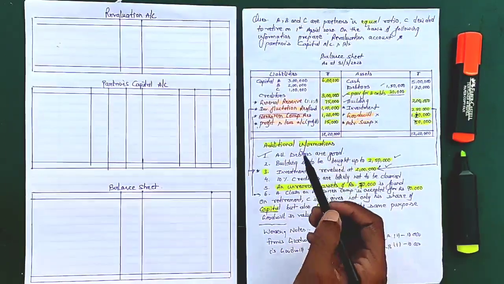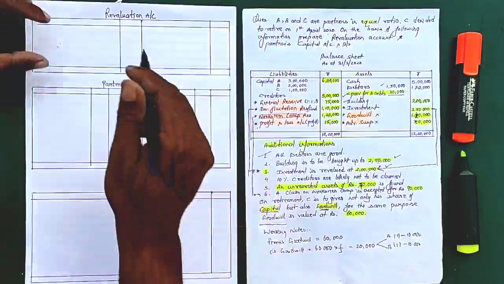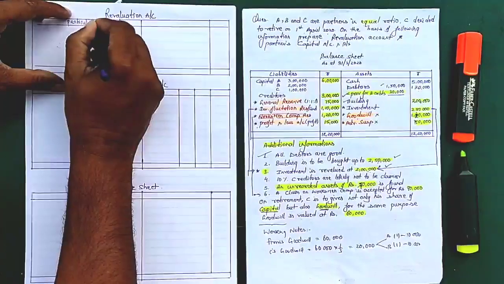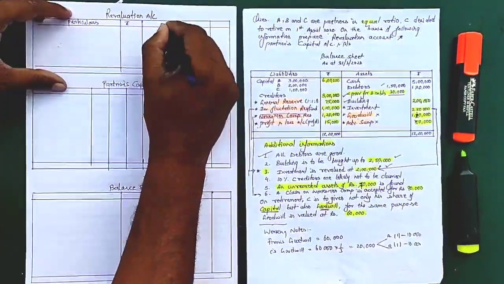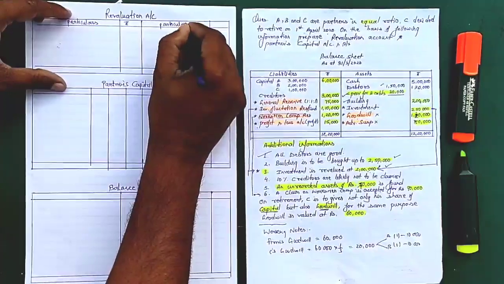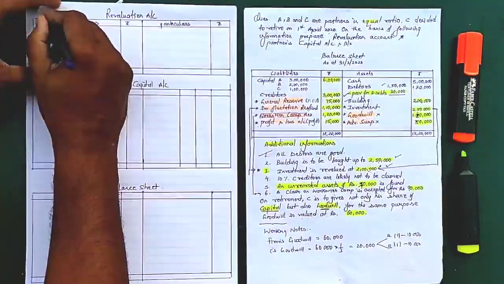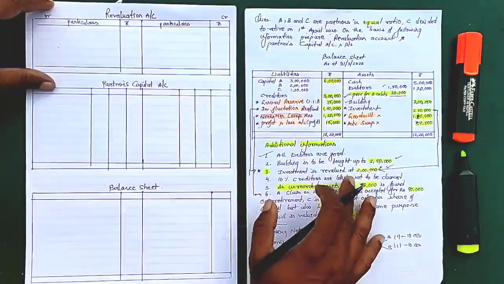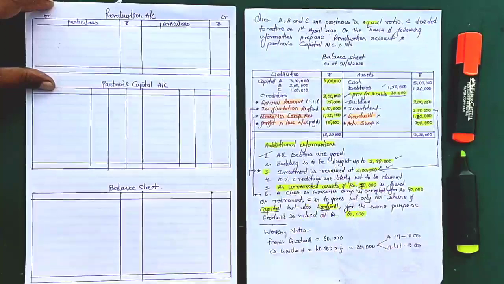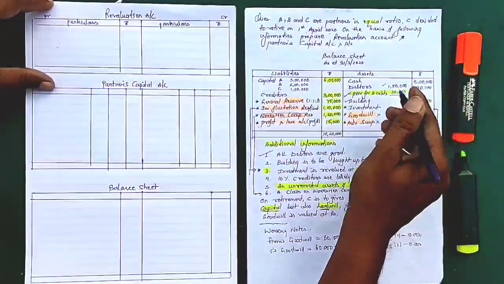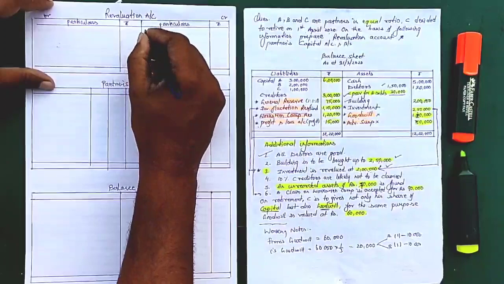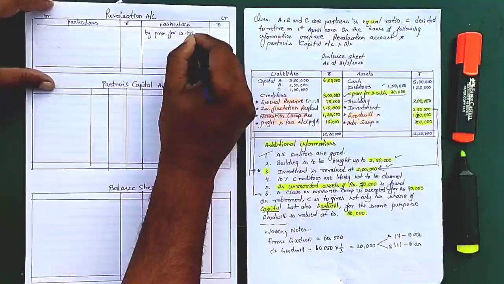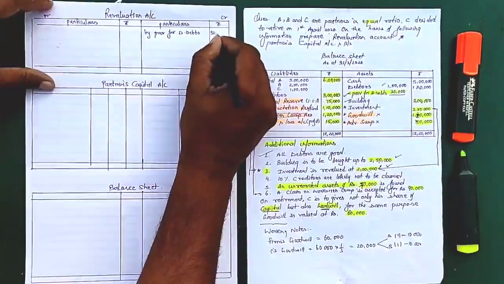Okay, let us go through the additional informations. First, I'm preparing revaluation, and for this I'm going through these additional informations. So this is particulars, rupees, particulars and rupees. This is debit and this is credit. The first information is that all debts are good. So we have a provision of 30,000. We don't need this, we'll take it back. So here I will write by provision for doubtful debts, and this is 30,000.